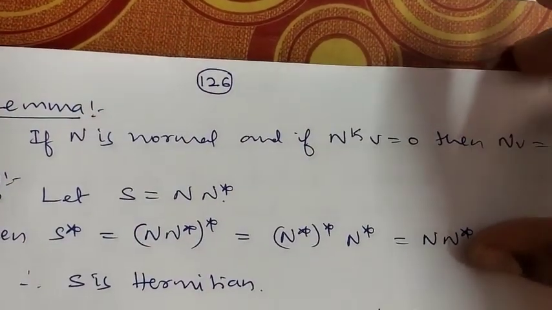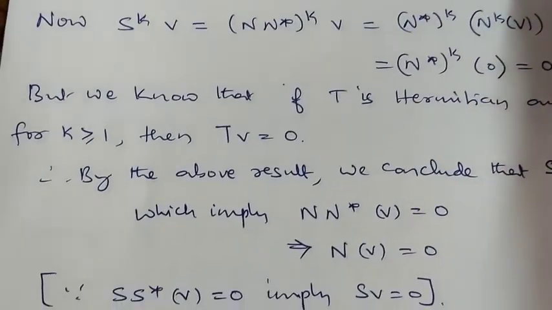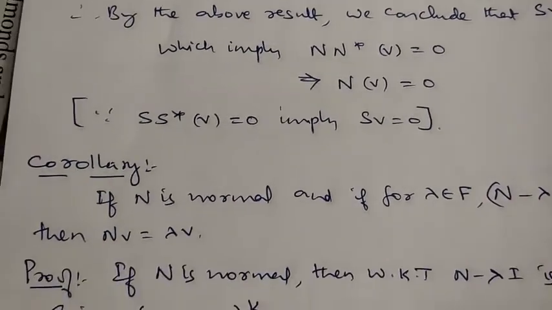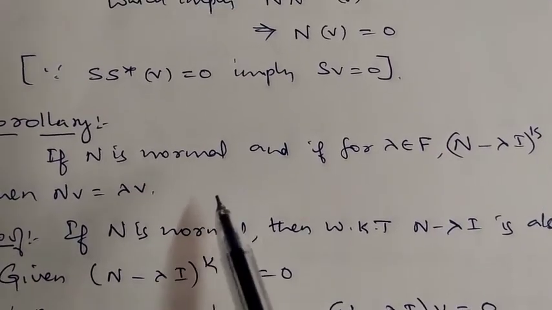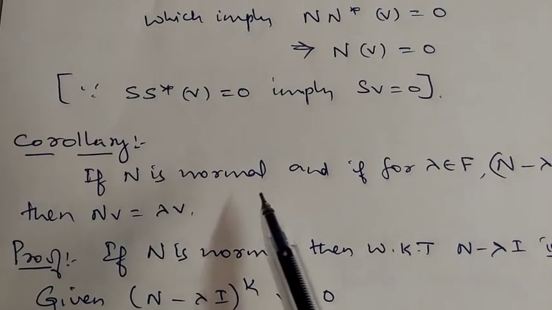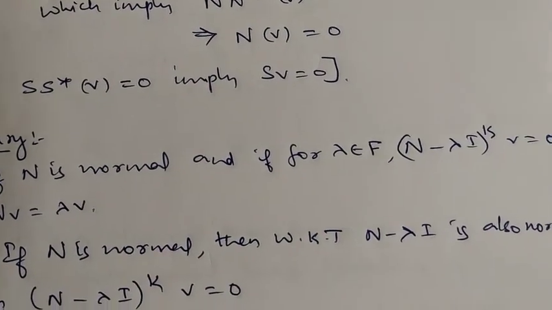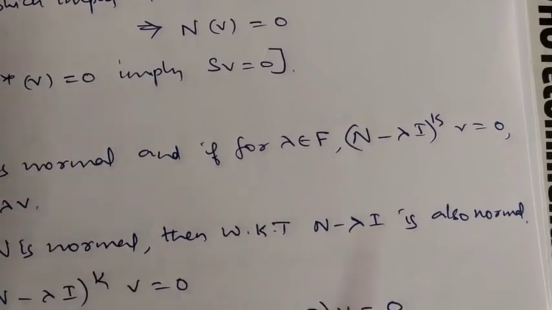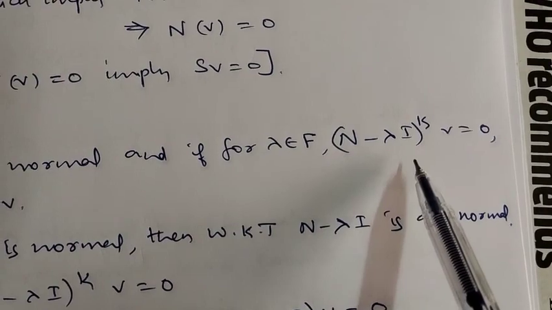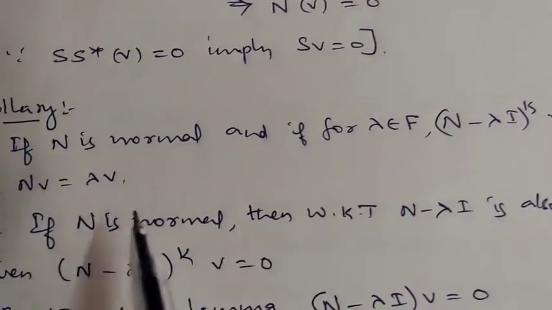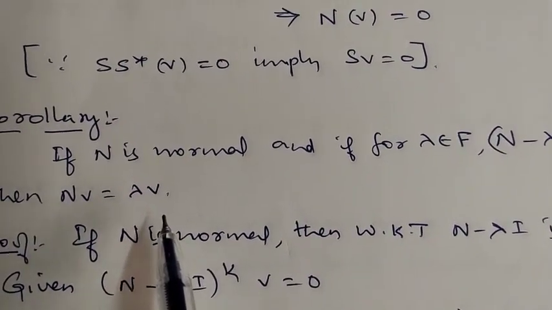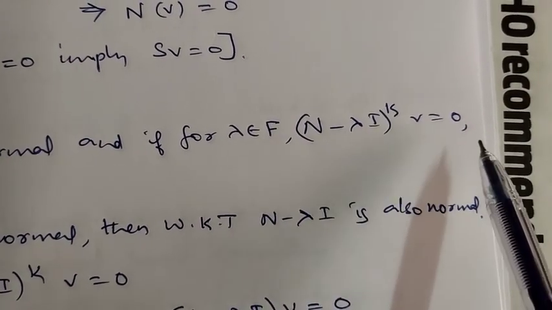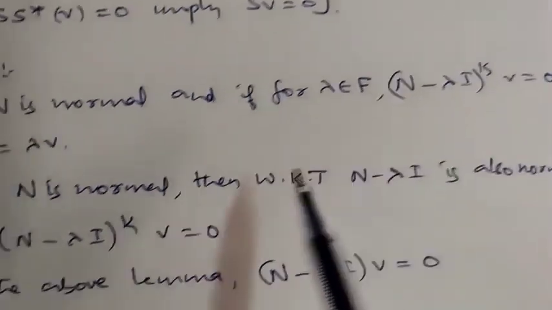Next one, look here. It has one corollary. The corollary says, if N is normal and if for lambda belonging to F, (N minus lambda I)^k of v is 0, then N of v is equal to lambda times v.